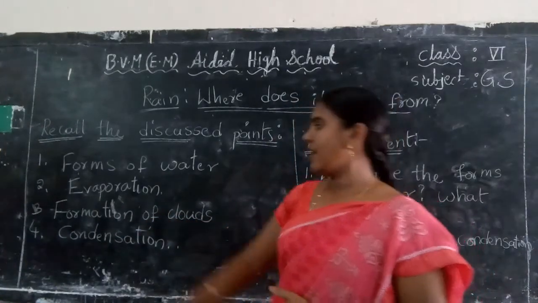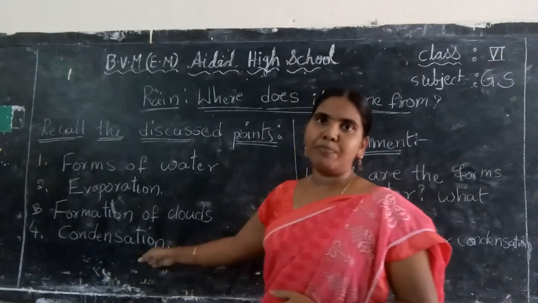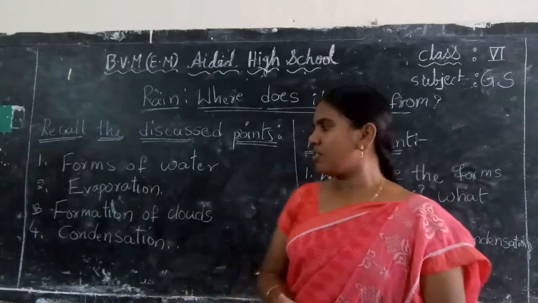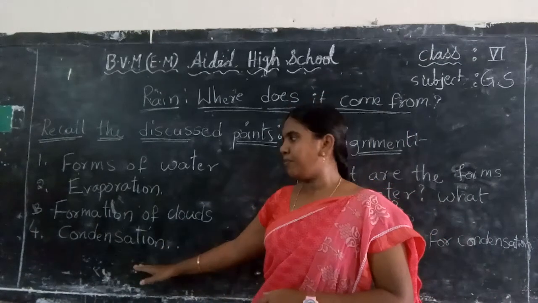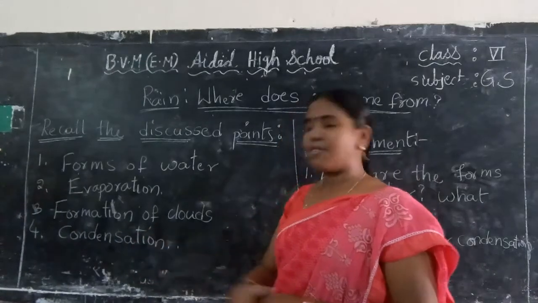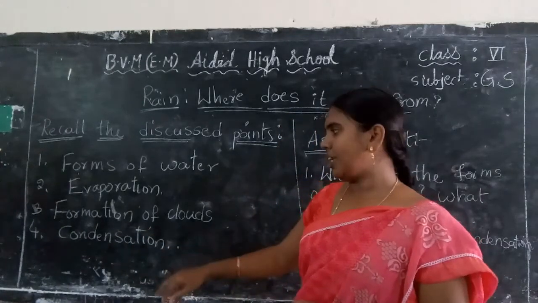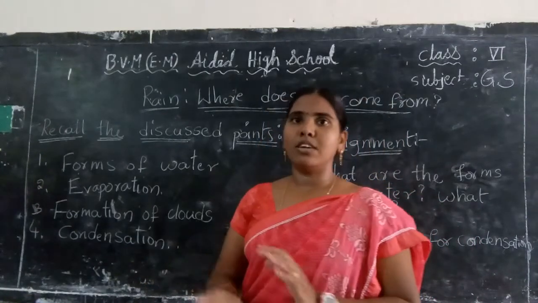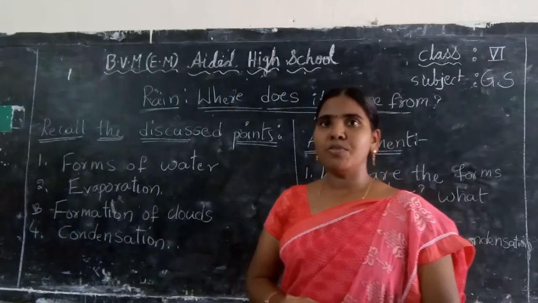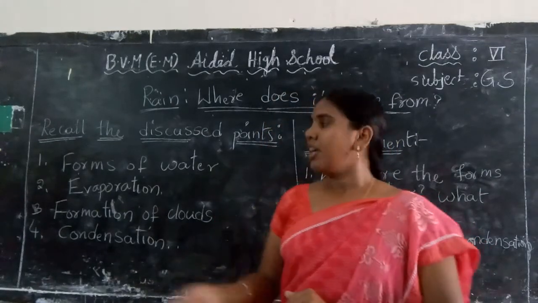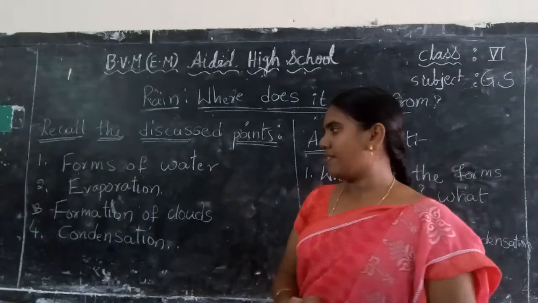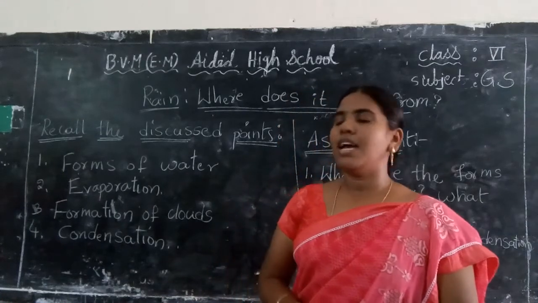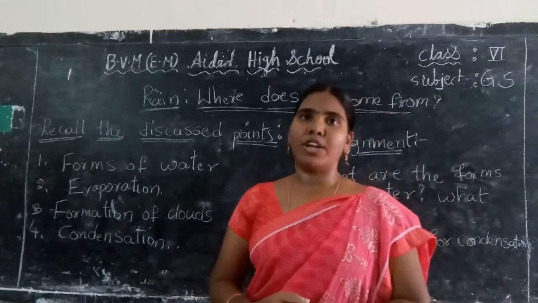The next topic is condensation. Condensation means water vapor changes into water due to cool air. So that is called condensation. So I already explained the activity for condensation. So do the activity for condensation. What is the activity? Take one glass of water, add some ice cubes in it. So we are putting the ice cubes in the glass. Next observe what happened in the glass. What happened? On the outer surface of the glass, there are some water droplets.